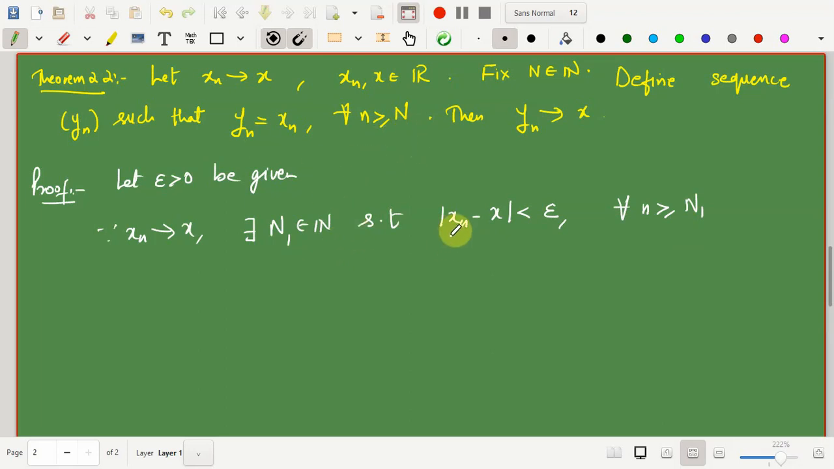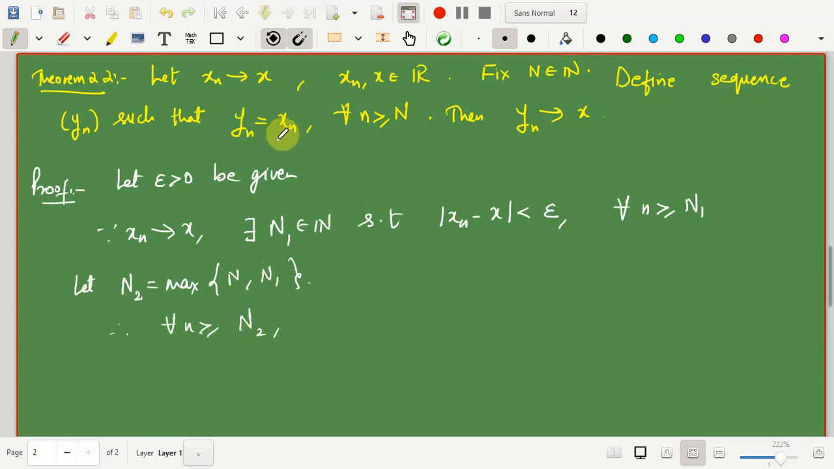We know that for all n greater than or equal to capital N, obviously xn is equal to yn. So only for certain finite values of natural numbers, xn may not be equal to yn. So what I'll do is construct one new number, say n2, which is the maximum of both N as well as n1. Therefore, for all n greater than or equal to this n2, we should have both